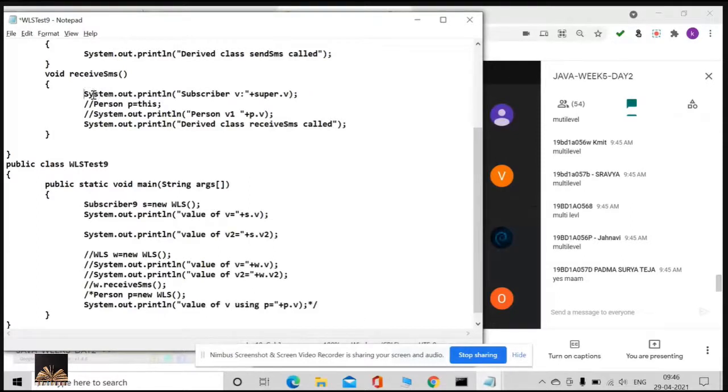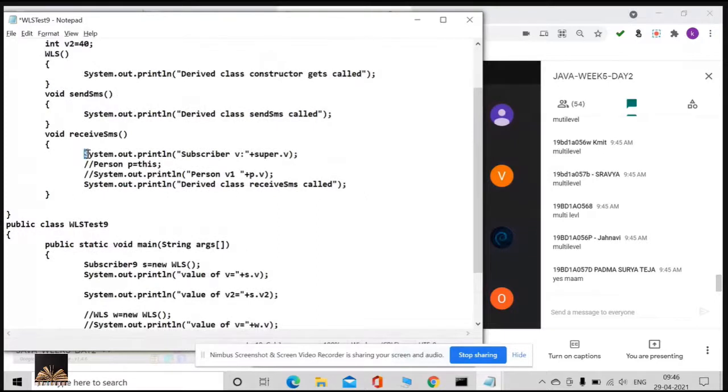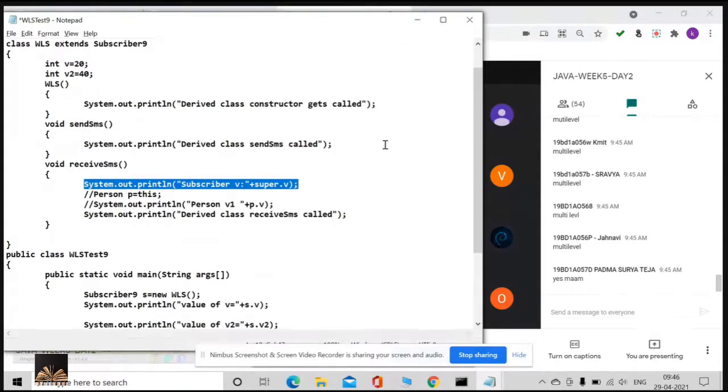What is this statement, guys? I just uncommented one statement. What is this statement? Super dot v. If I say super dot v, which value is going to be printed? That's my question.